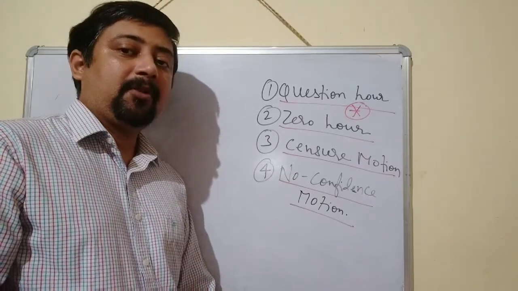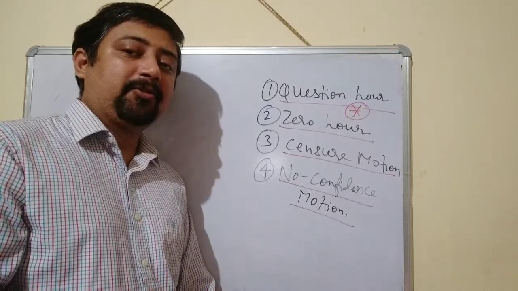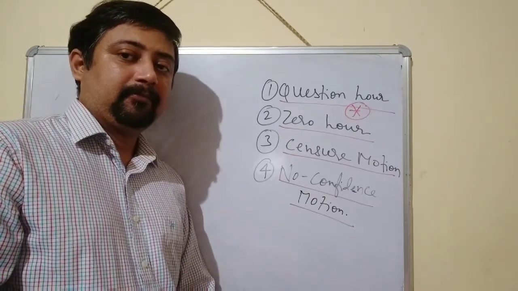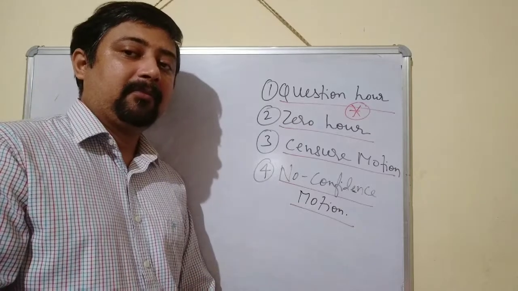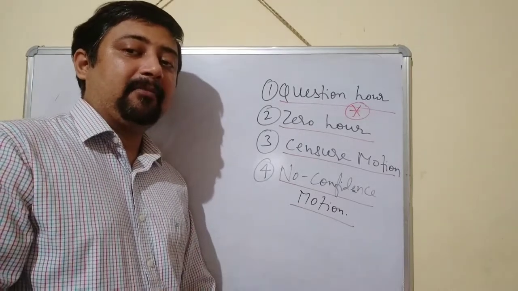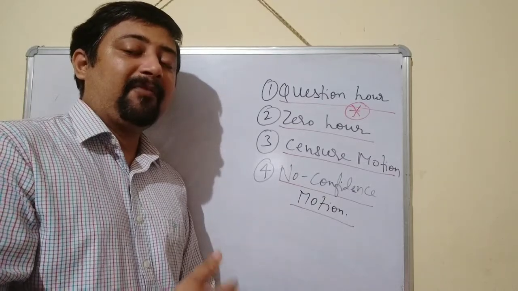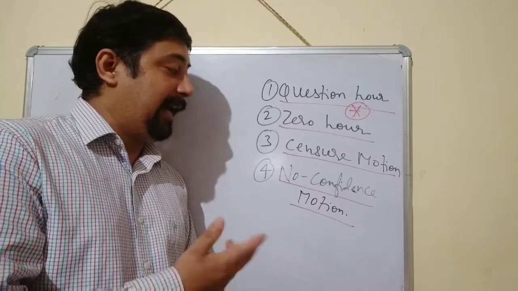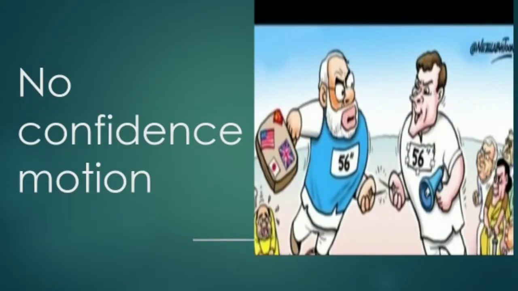Now, the fourth point, the most important point written here, is the no confidence motion. So what is inside the no confidence motion? Suppose the government is going to lose its majority, or some MPs or some ministers are going to leave the government and join another party, then the government will lose its majority. Then in that case the opposition members will come with a no confidence motion.